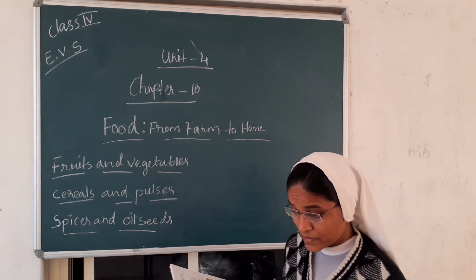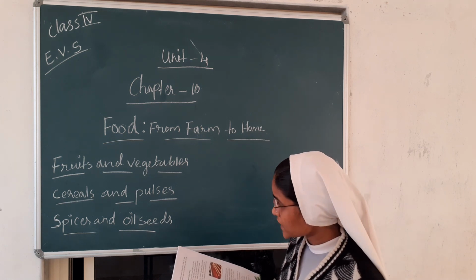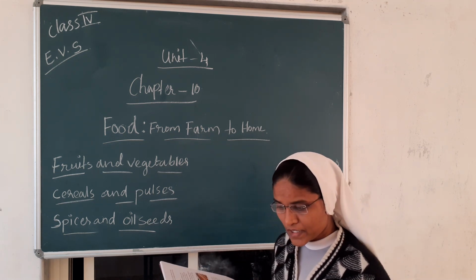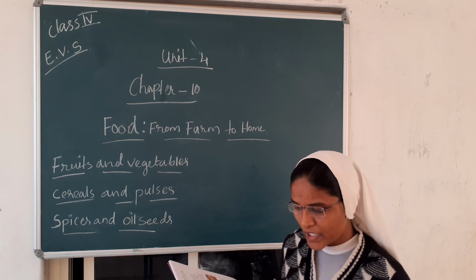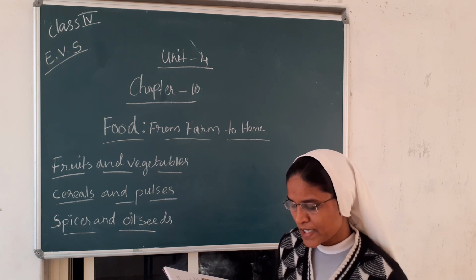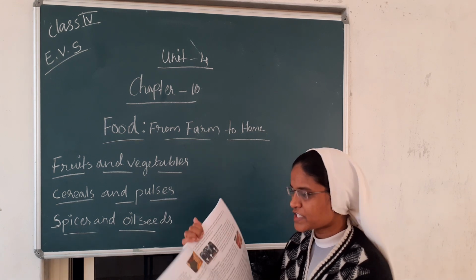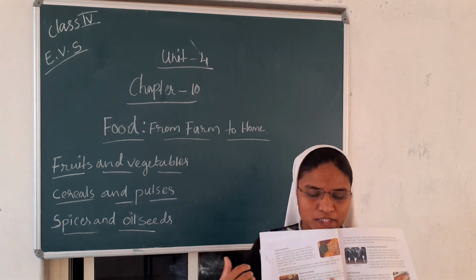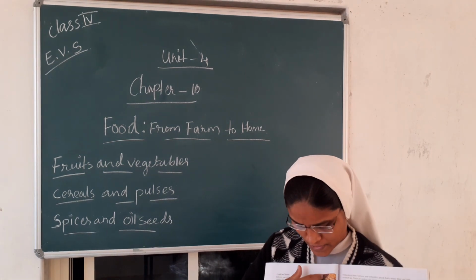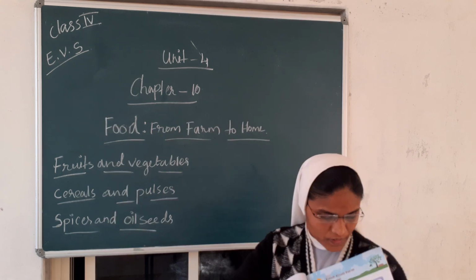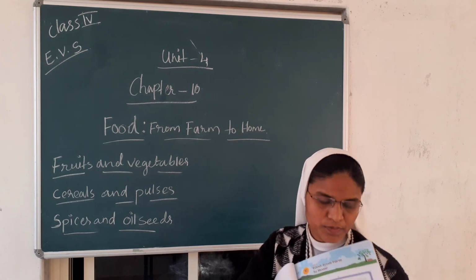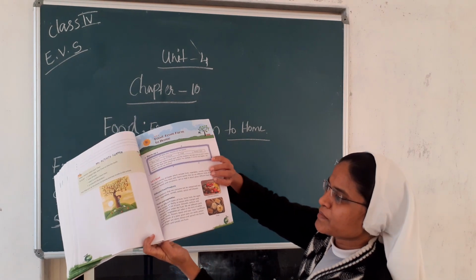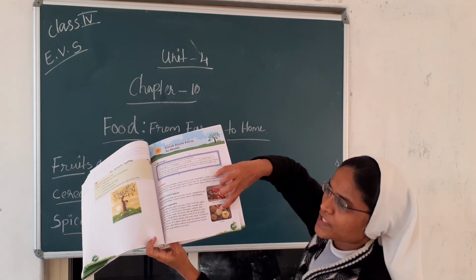Spices. Then here you see what the pulses are. The edible seeds of various crops are termed as pulses. The pulses are these seeds here. These are the pulses. These are the cereals. This is page number 61.